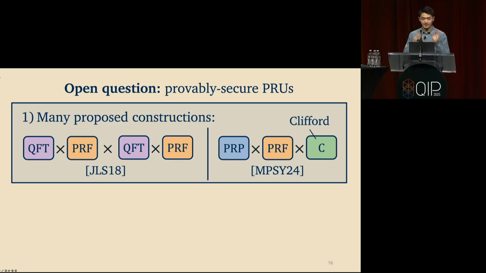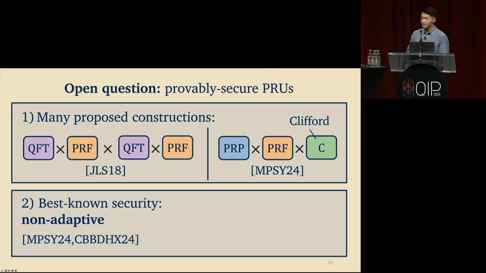A more recent construction of Metger, Poremba, Sinha, and Yuen proposed composing a pseudorandom permutation applied in place, mapping |x> to |π(x)>, with a pseudorandom function applied in the phase, with a random Clifford unitary. These aren't the only two constructions. There's actually a whole host of other constructions out there that are not on this slide.